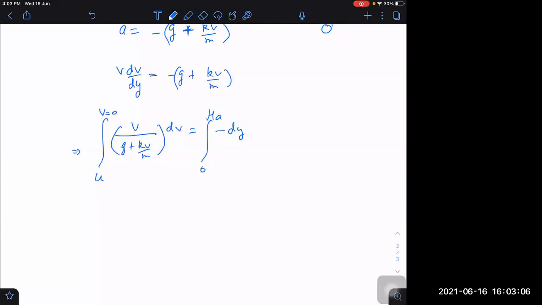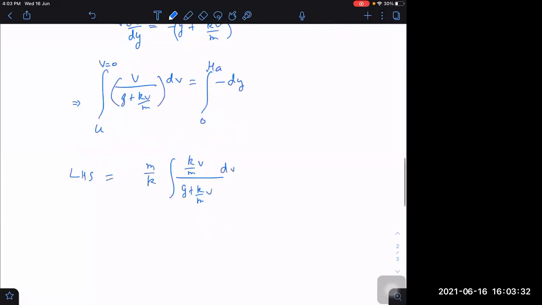What do we get now? How to integrate this expression? There is a way to do this. I will multiply outside by m by k and inside by k by m into v, divided by g plus k by m into v, dv. This is the LHS, which I can further write as k by m into v. I will add g and I will subtract g.